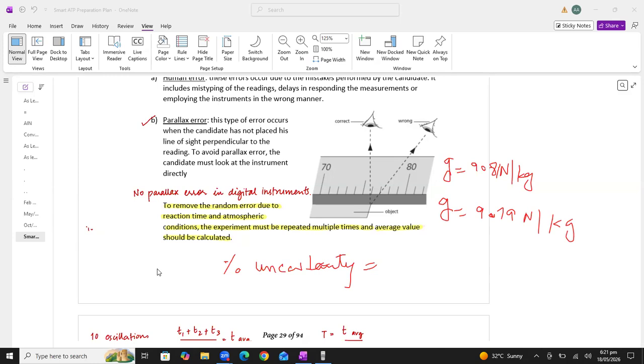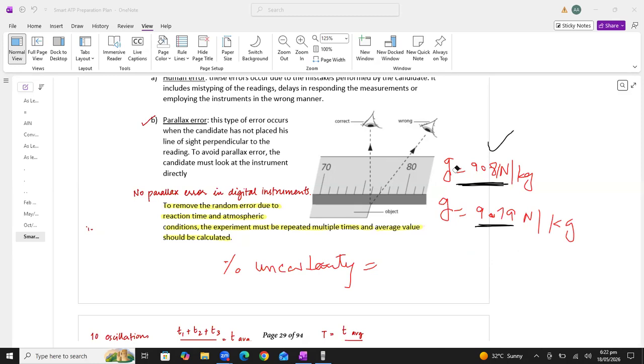One thing which I want to add here, students: for example, the examiner has given you this reading as the true value of gravity, 9.81. You can see there are three significant figures in this reading. So if you are calculating the value of gravity with the help of any experiment, make sure that you calculate the value in three significant figures. For example, suppose I am getting 9.7. I have to place the zero here, because the examiner has given the reading in three significant figures, so you also have to write the value in three significant figures. Make sure you write the reading in the proper significant figures, whatever is mentioned in the question.